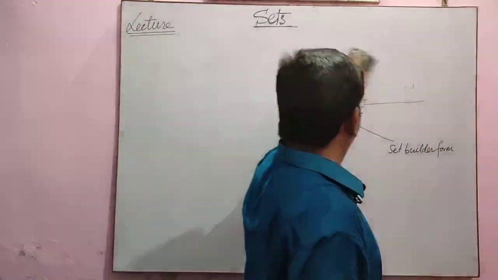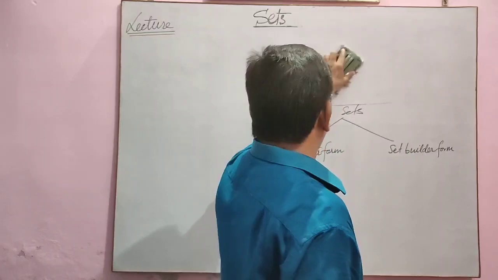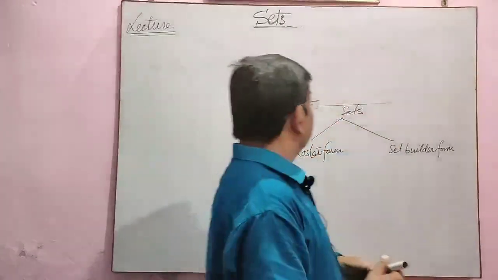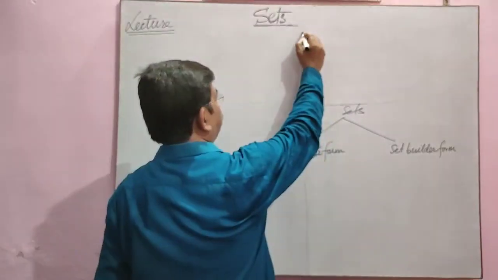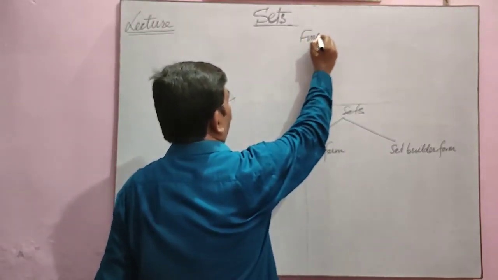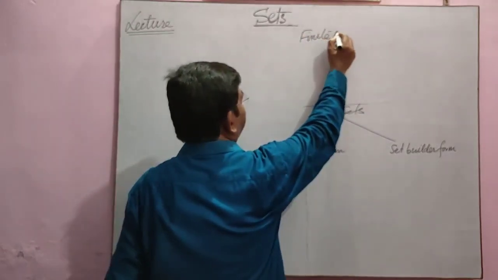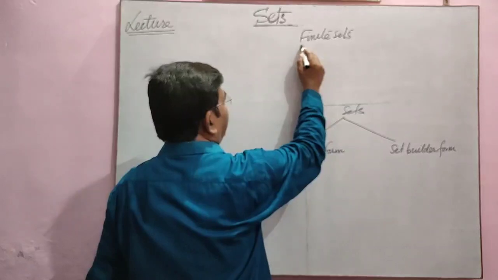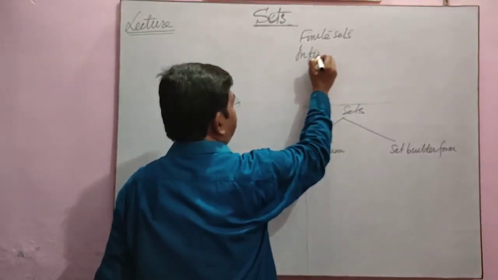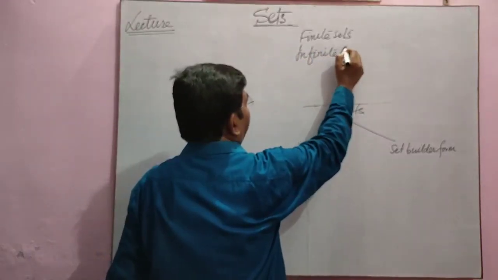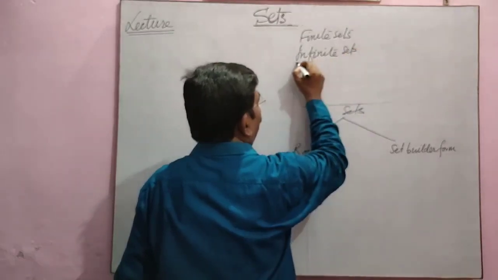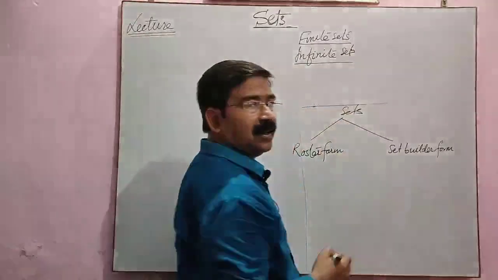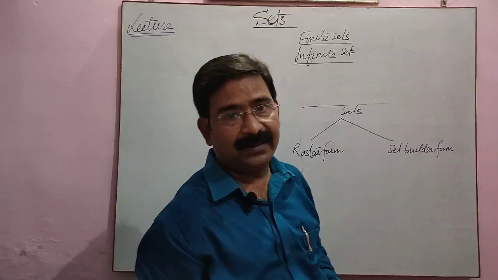Now again this is written in another form. We have two kinds of sets further, like we can say finite sets and infinite sets. What are finite sets and what are infinite sets?